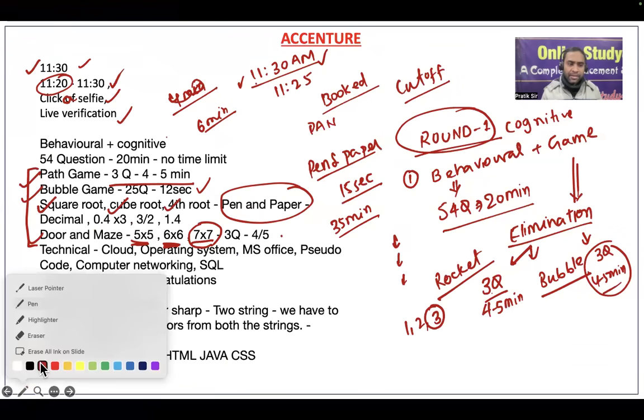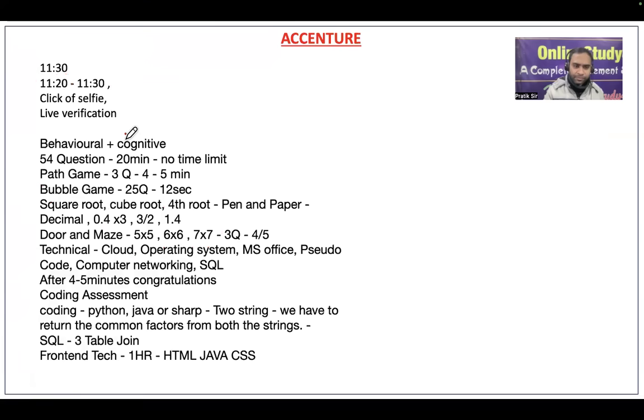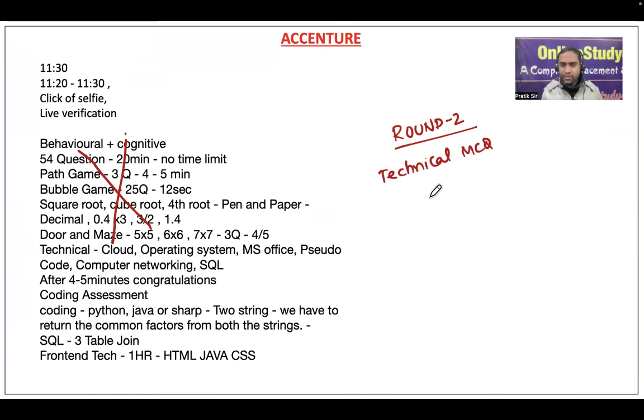Now let me clear this off. So round 1 we are done. Now round 2. Round 1 cutoff also I told you. Round 2, friends, you will have technical MCQs. In technical MCQs, you will have 45 minutes, and I think 45 MCQs will be there.